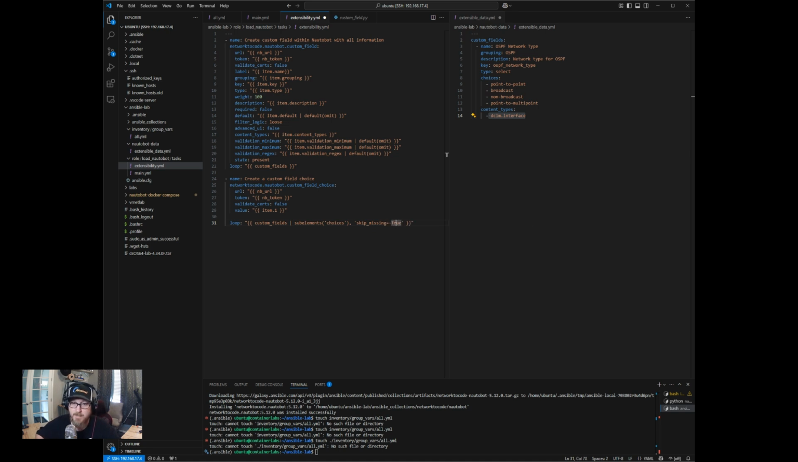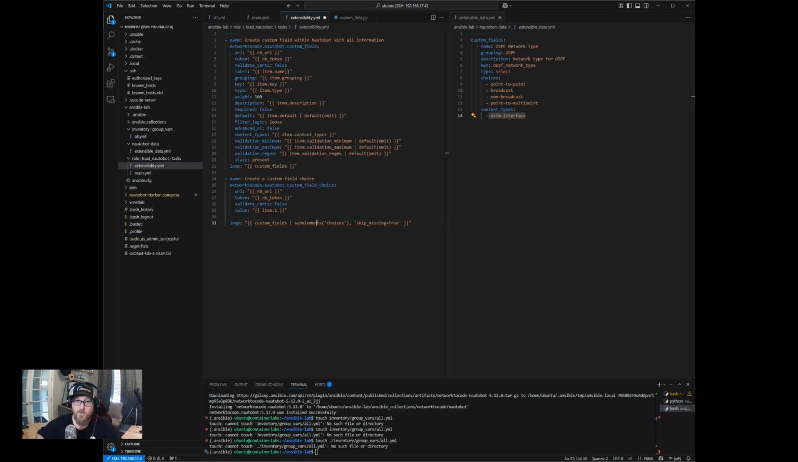Okay, so what's going to happen here is we have basically a list within a list. So under the custom field list on the OSPF network type, we have a list of choices. And what this will allow us to do is to get into the secondary list under the parent list, or I guess we'll call it a child list. I guess that's a good name for it. So sub elements allows us to get into the child list of the parent list. Parent list is custom fields, the child list is choices.